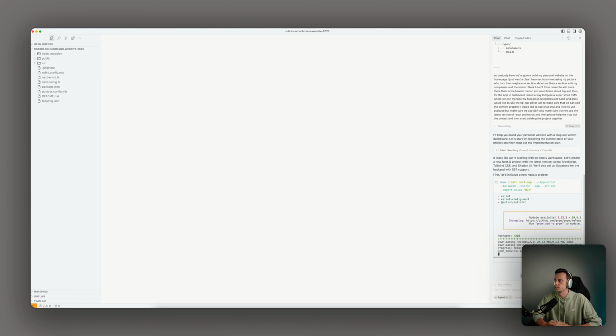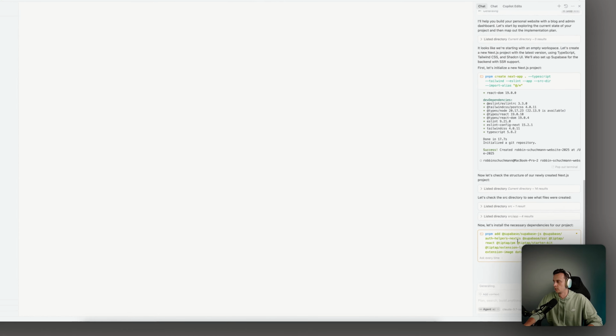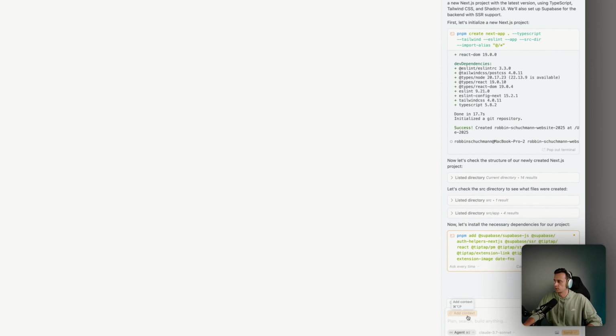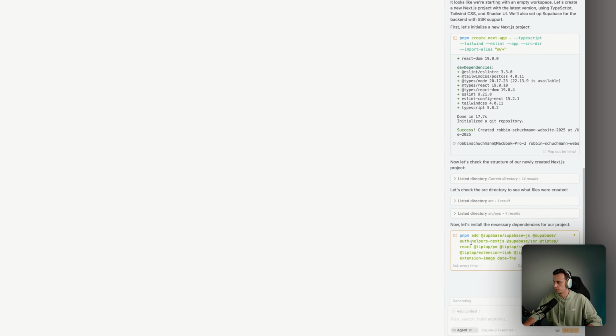So now basically it's just installing all the packages for Next.js. So we don't have to do it ourselves, like Cursor would actually help us with it. This is already wrong. So I know this from a previous project. I think auth helpers is old.